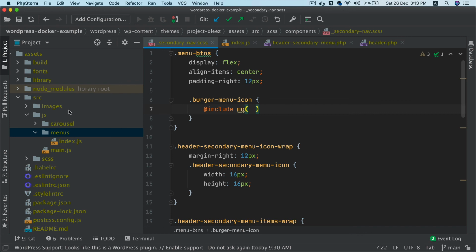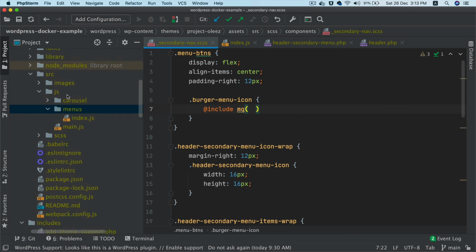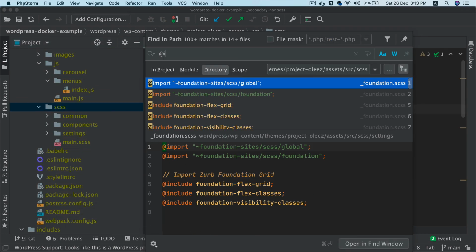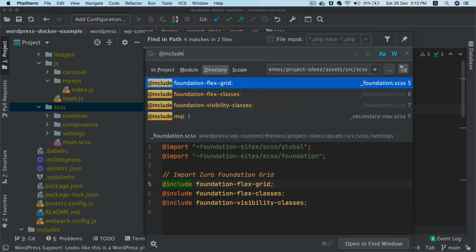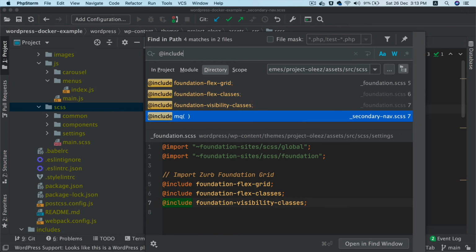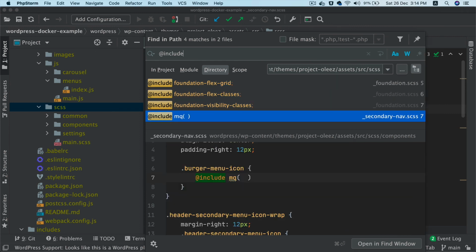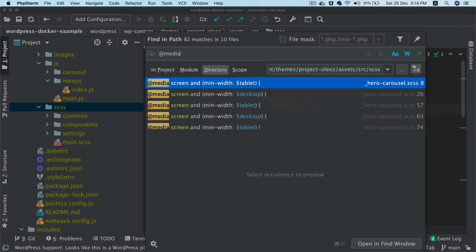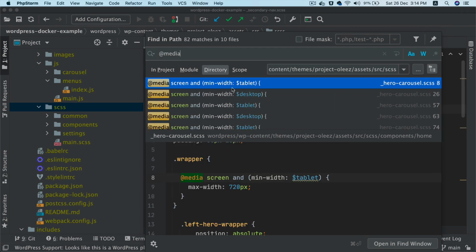Large, medium, what is it? At include MQ. Have you put any add media query or not? You have. Okay, good. So I'm a copycat, so I'll just copy it